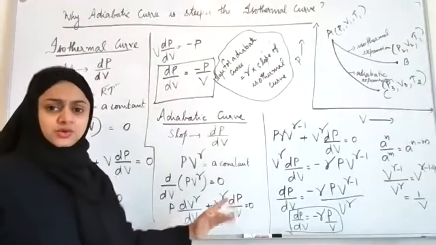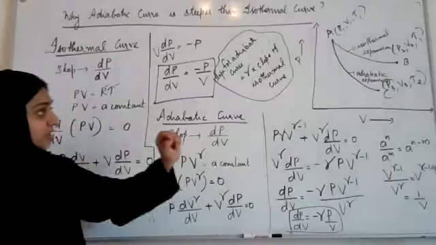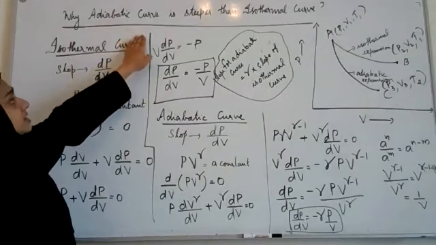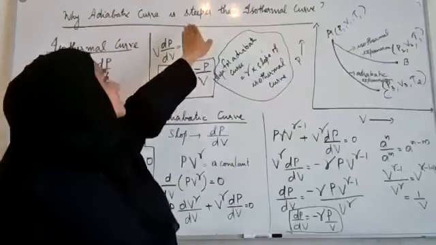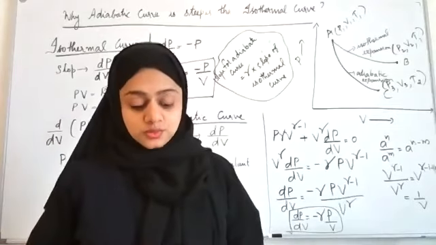Is this clear to you? So this explains why for an adiabatic change, the curve is steeper than an isothermal curve. Is this clear to you?